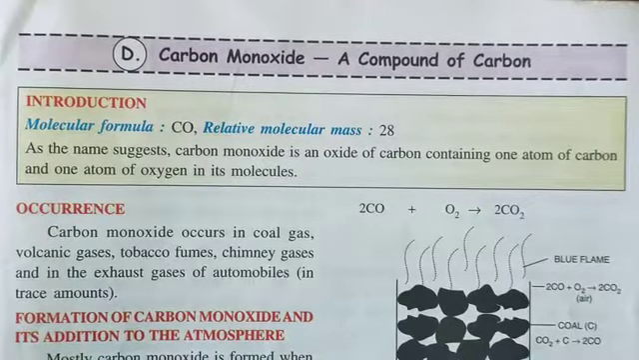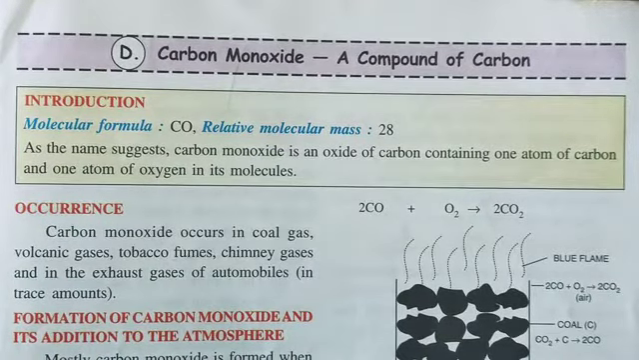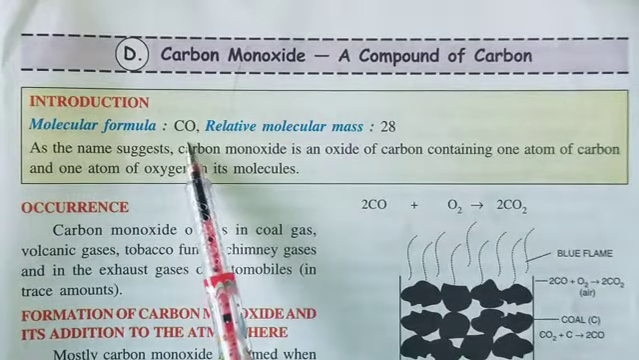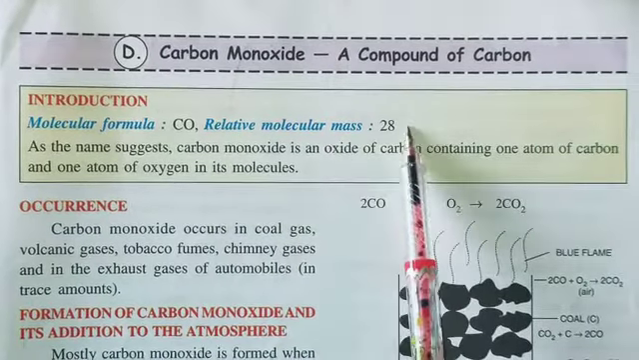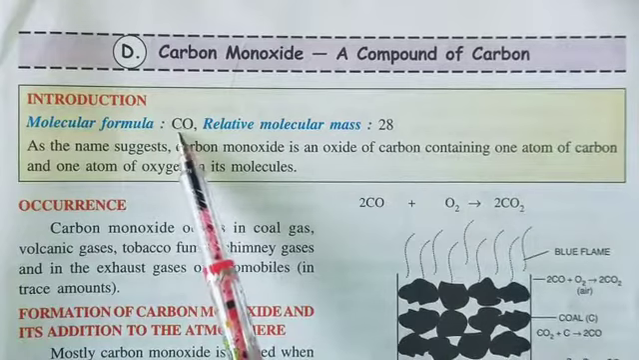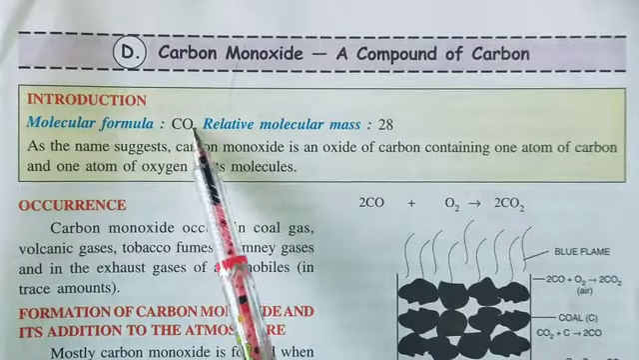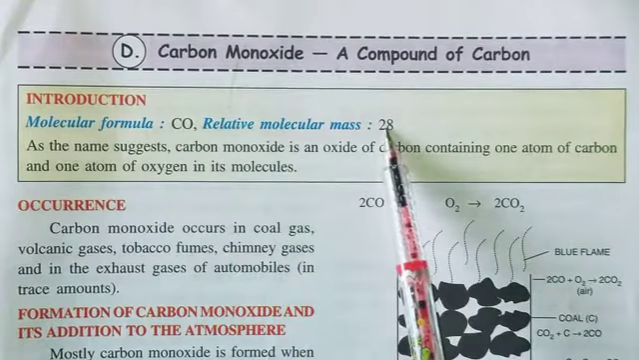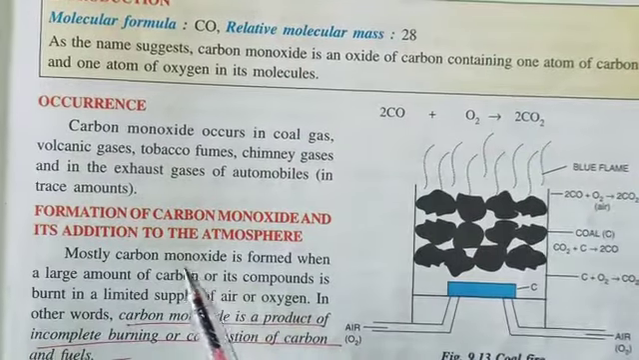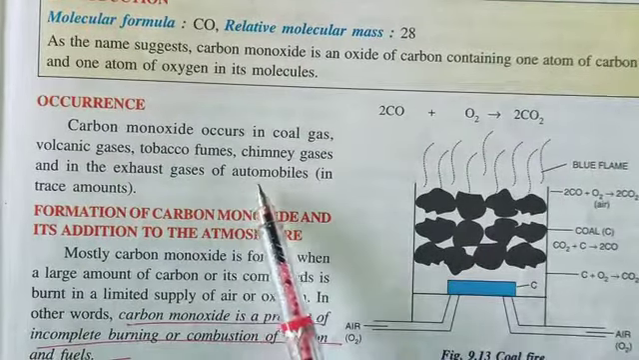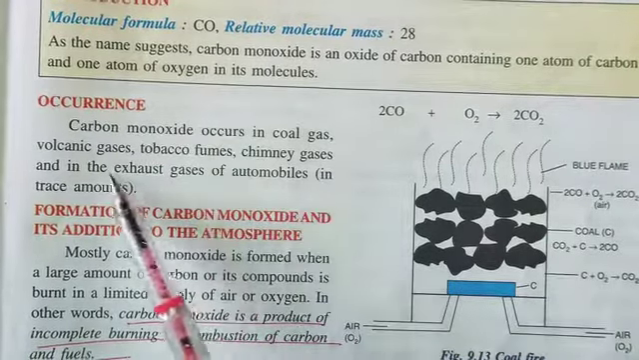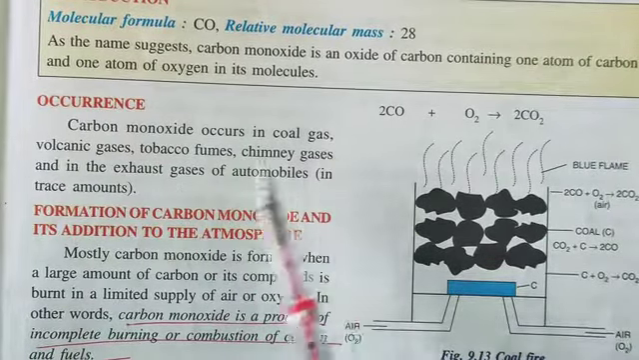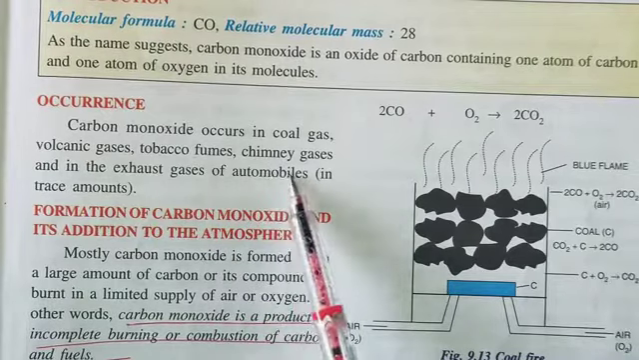Our next topic is carbon monoxide. It's also a carbon compound. The molecular formula of carbon monoxide is CO, and its relative molecular mass is 28, because the atomic weight of C is 12 and of oxygen is 16, so 12 plus 16 equals 28. Now the occurrence. Carbon monoxide generally occurs in coal gas, volcanic gases, tobacco fumes, chimney gases, and in the exhaust gases of automobiles.